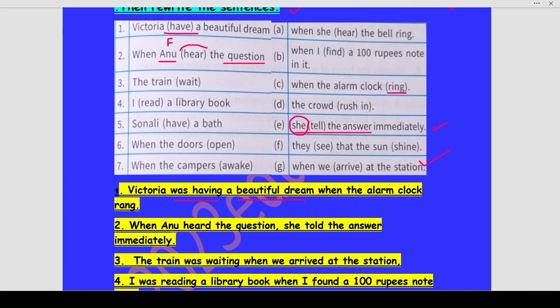Here is one of the verbs in the first part of the sentence, and in the second part it is tell. So how will you change the verbs? You will write, when Anu heard the question, she told the answer immediately. Now these are both, what are they? They are irregular verbs. Irregular verbs are those verbs which do not follow ed added to the main verb to change them to the past tense. They totally change in spelling.